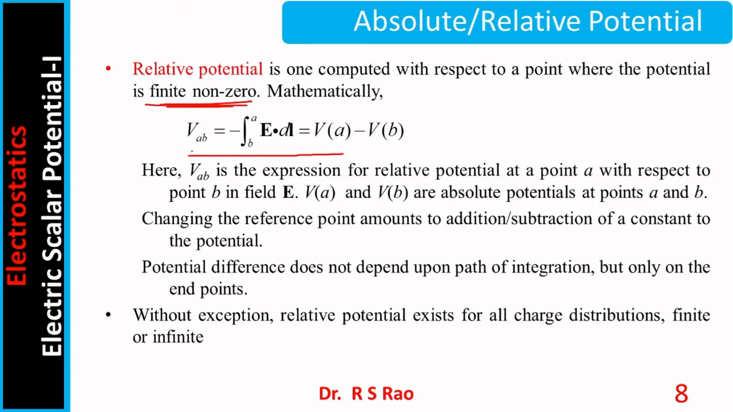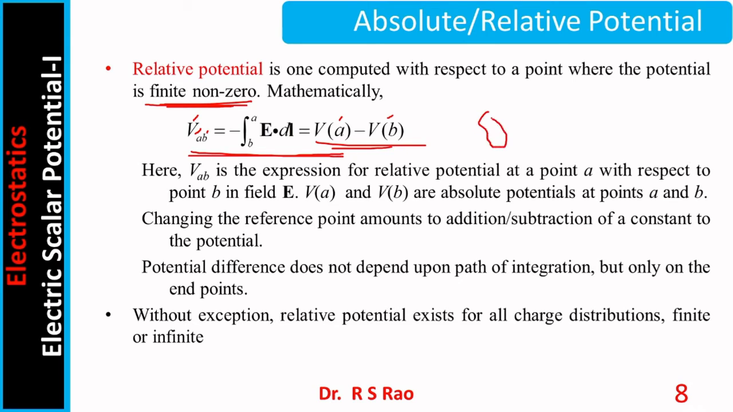Mathematically, VAB means potential at point A with respect to B. It is minus the integral from B to A of E dot dl, which is of course VA minus VB. VA is the absolute potential at A, and VB is the absolute potential at B. So what exactly is this relative potential?